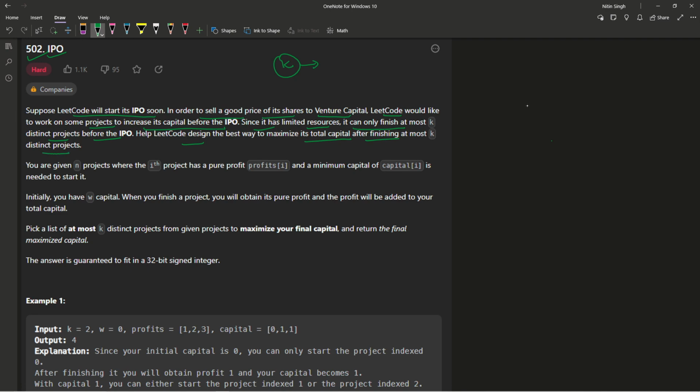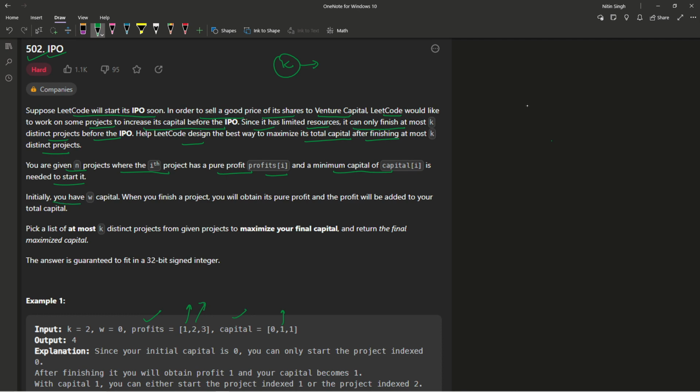Now guys, our task is to maximize the capital such that we can finish at max K projects before the IPO. You are given n projects where the ith project has a pure profit of profits[i], and a minimum capital of capital[i] is needed to start it. In example 1, you can see that we are given two arrays, the profits array and the capital array. The first project needs capital 0 to start, and once we complete it, we get 1 profit. Similarly, for the second project, we need a minimum capital of 1 to start, and once we complete it, we get 2 profit.